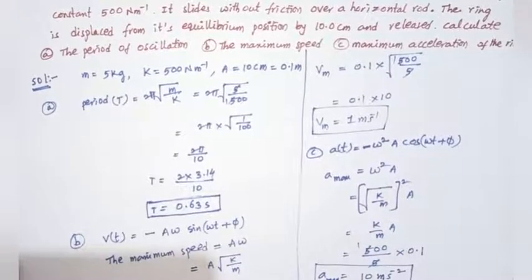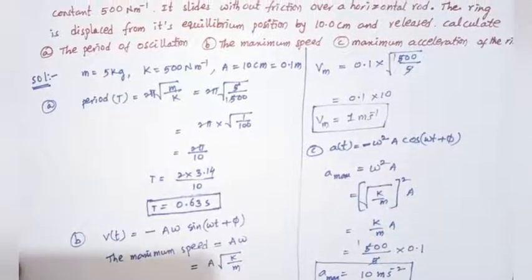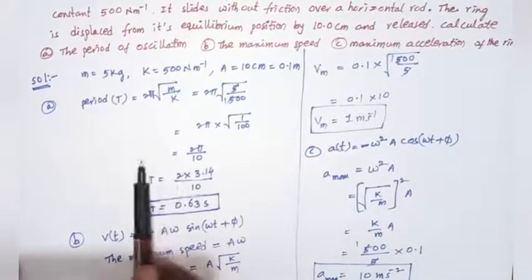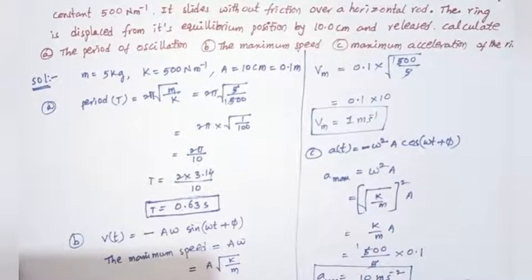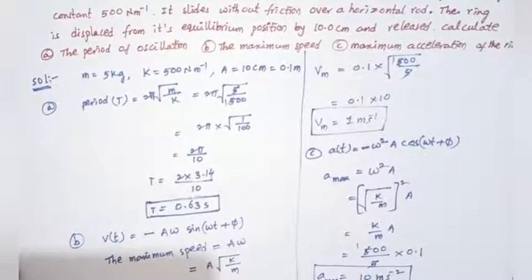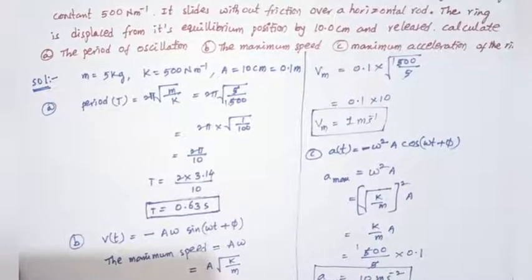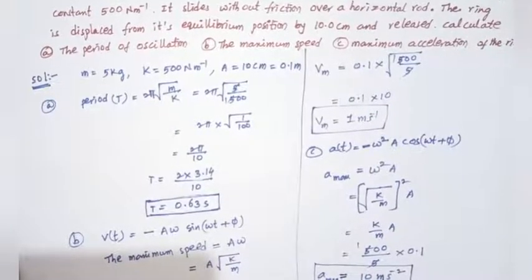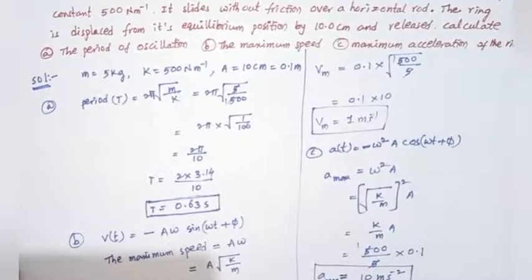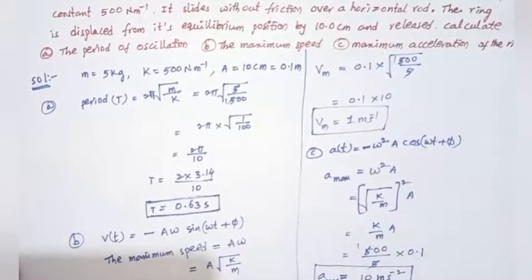It occurs at the extremes, that is, at maximum displacement. It occurs at the extremes only. The maximum acceleration is at the extreme positions, that is, at the maximum displacement positions.